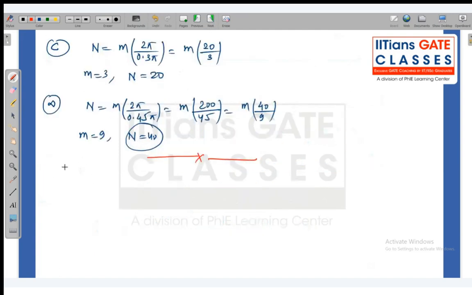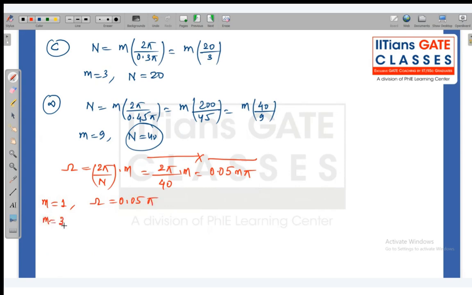This can also be another approach, that is omega is equal to 2 pi by capital N into m. This is not the fundamental period, so we can use it directly as a time period. So this is 40 into m, so it is 0.05 into m into pi. Now if I put m equal to 1, I will get the possible frequency 0.05 pi.